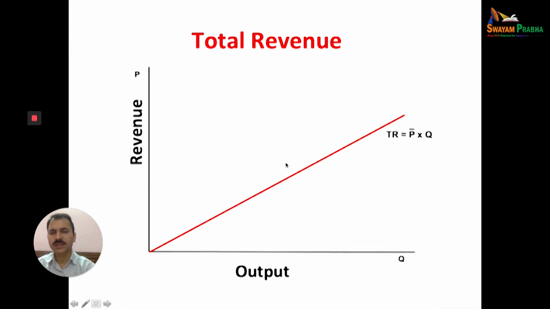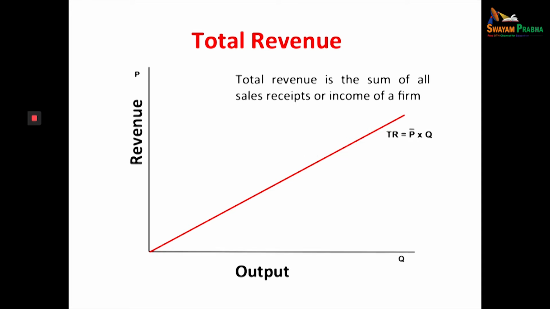There is a positive relationship between output and revenue. When the firm increases production, the revenue will also increase. The total revenue is the sum of all sale receipts, the income of a firm.